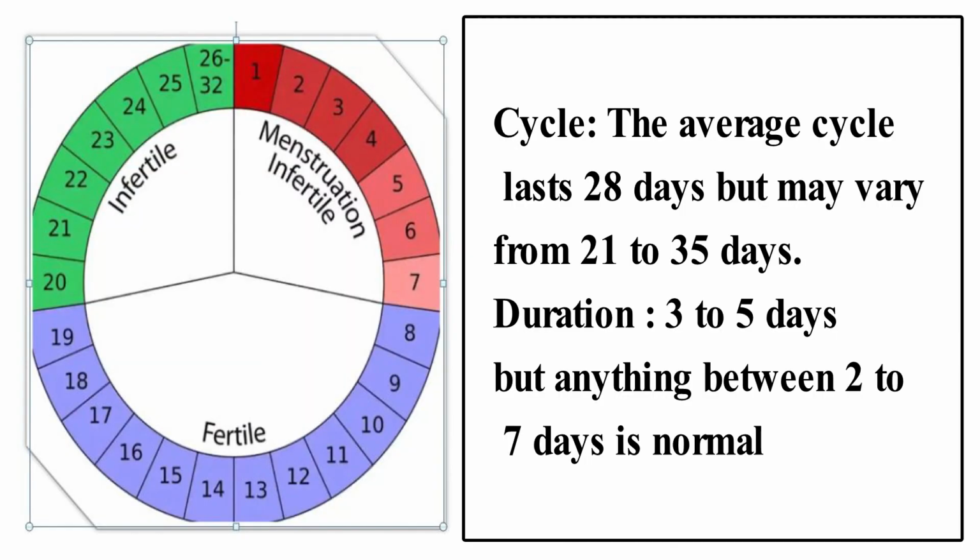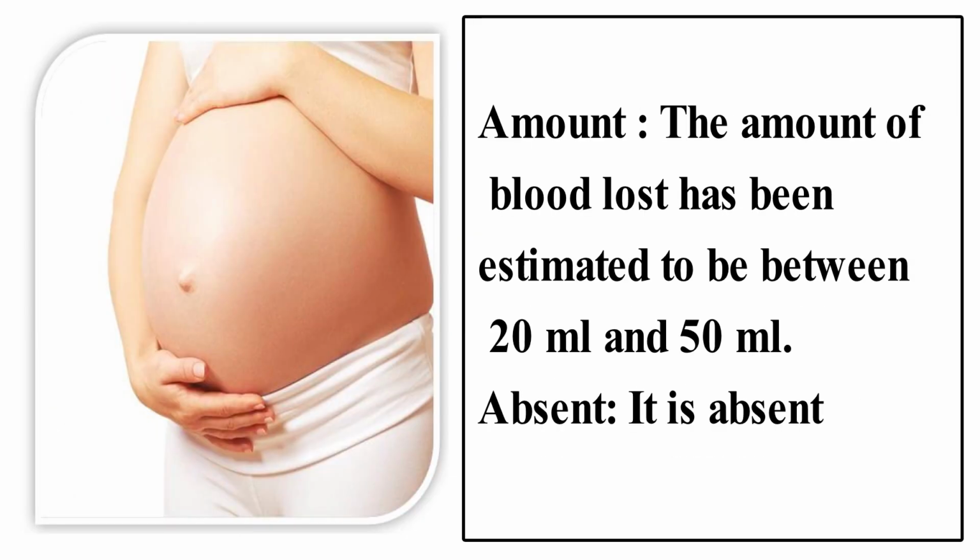Now, what is the duration? How many days will there be menstruation? It is 3 to 5 days, but it can be anything between 2 to 7 days. If it is more or less than this, it is not good. So, what is the amount of blood loss? The amount of blood loss is around 20 ml to 50 ml.